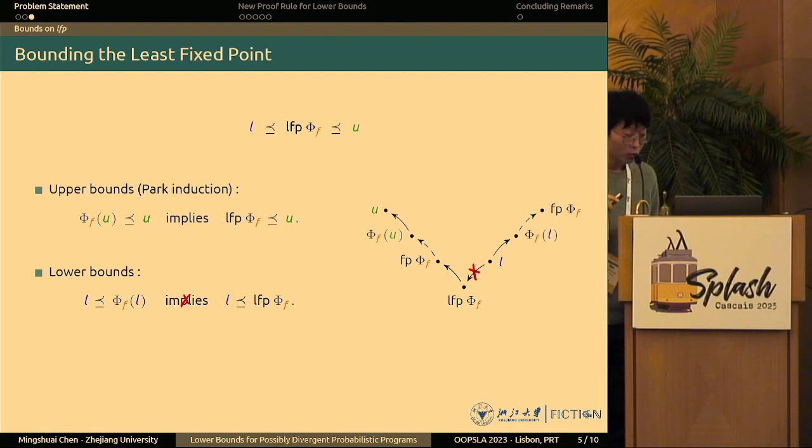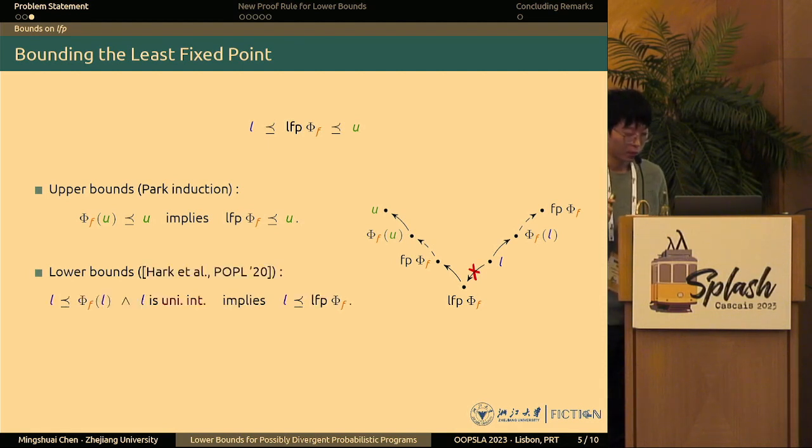And in order to fix this problem, there's a very nice paper by Marcel Hark et al. They propose to use some side condition to fix the problem. And here the side condition basically says the candidate lower bound is uniformly integrable in some sense. This concept of uniform integrability comes from stochastic processes, which I wouldn't want to go into detail here.